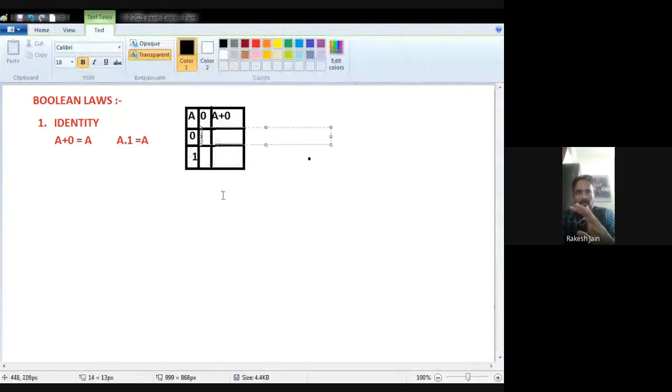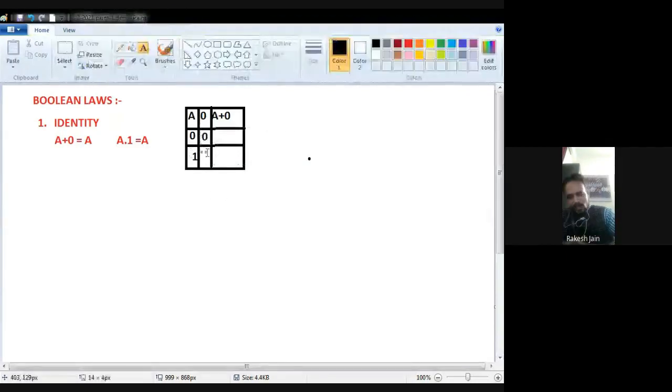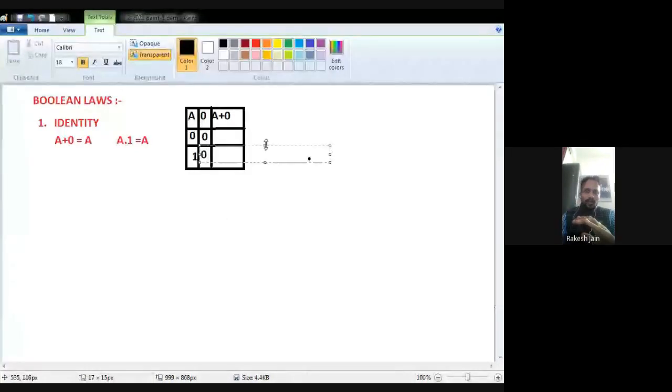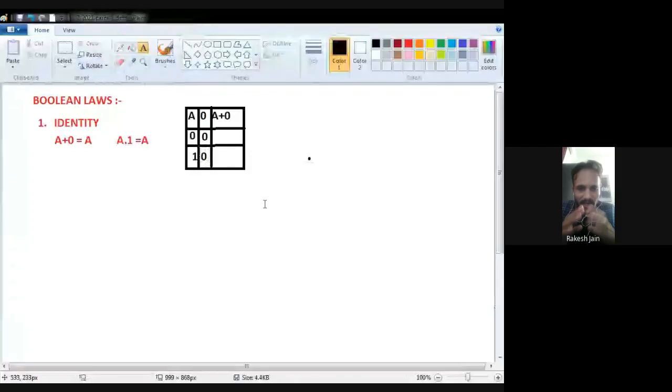So A plus 0 means if A is 0, then add it with 0. If A is 1, then also add it with 0. So I put the value of A one time as 0 and one time as 1. The second value, 0, will remain as it is. If A is 0, then we have to add 0 plus 0. If A is 1, we have to add 1 plus 0. Then what will be the result?